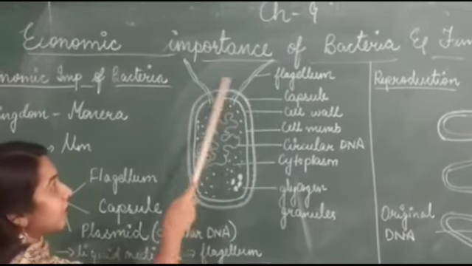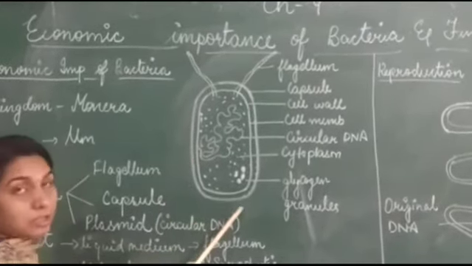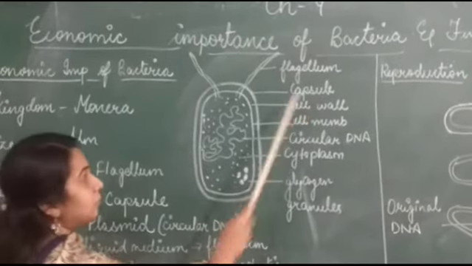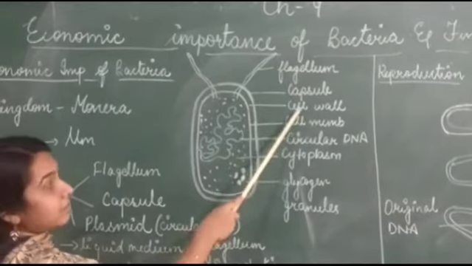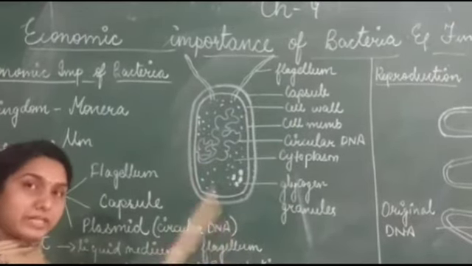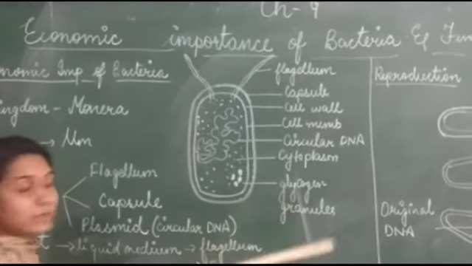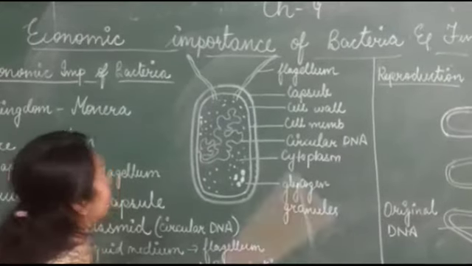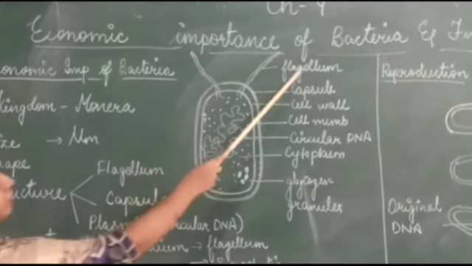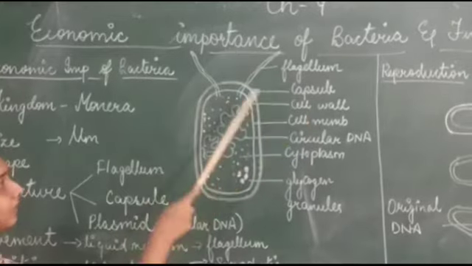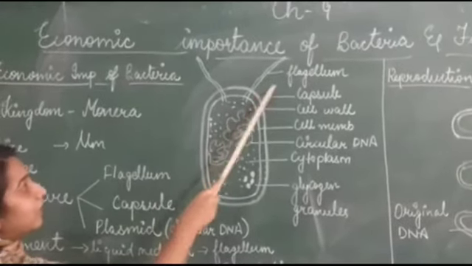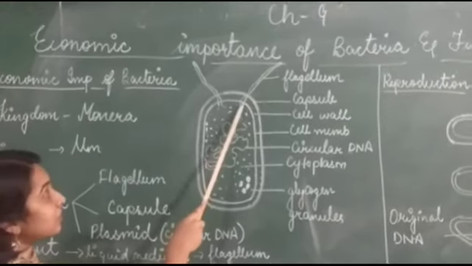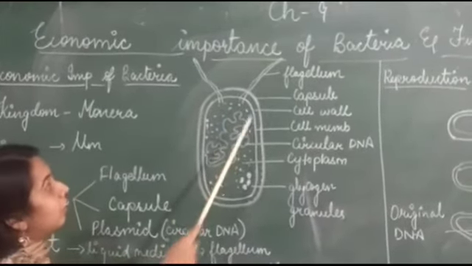Next, the outer covering which you see here is the capsule. Outside the cell, another protective covering the bacteria has is called the capsule. The capsule is basically secreted by the cell wall. It is slimy and protective in nature. Slimy means it is a mucilaginous structure. Next you see here is the flagellum. Flagellum is a locomotory organ in case of bacteria, and it is an extension of the cell membrane. That's all.